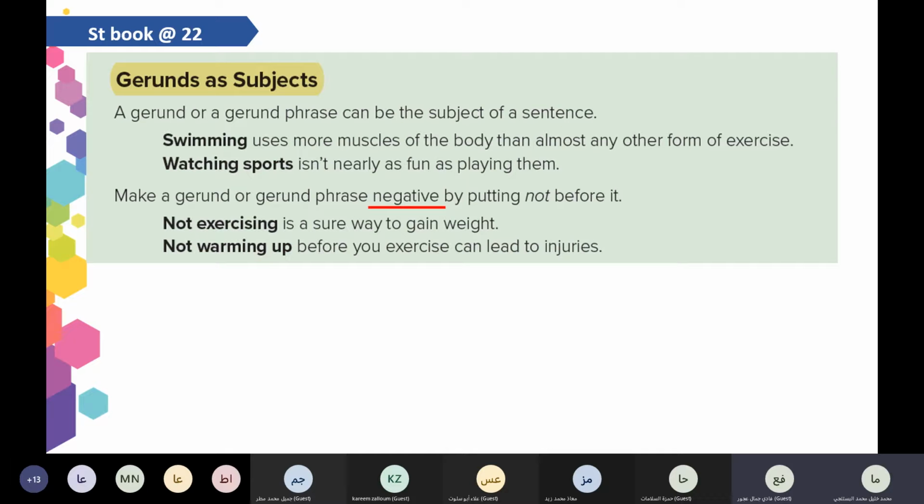Not exercising is a sure way to gain weight. Good. Read the second. Not warming up before you exercise can lead you to injuries. Very good. Now, if you want to make the previous examples negative: not swimming uses more muscles of the body. Not watching sports is nearly as fun as playing them. Good. So if you want to make it negative, we just put not at the beginning of the gerund. So this is about the second point.